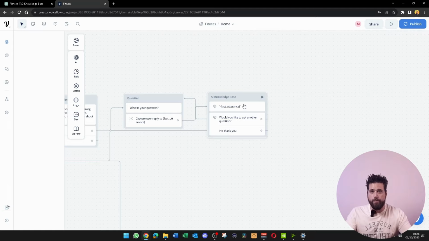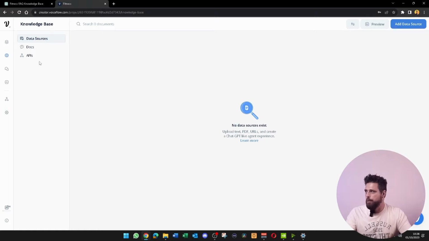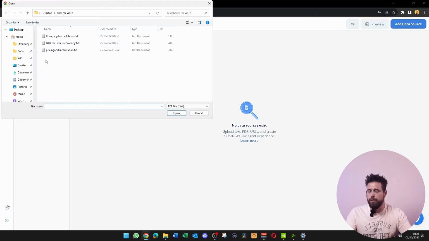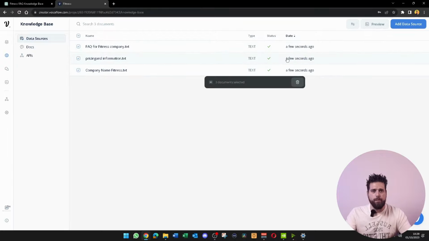Now, if we come back up to our knowledge base, we need to attach the knowledge base that we created. So if you just hit knowledge base settings, it will take you into this section here, which is found here on the left, which is knowledge base and the designer. We just want to add a source. We're going to add text files. So find your files that you had before and just click on all of them. And once those have got green status, you can just select all of these. These will then be used in that knowledge base. So to get back to the designer, we just click on the left here.